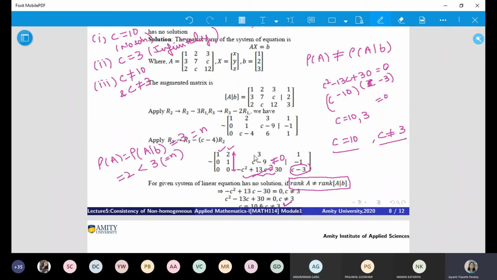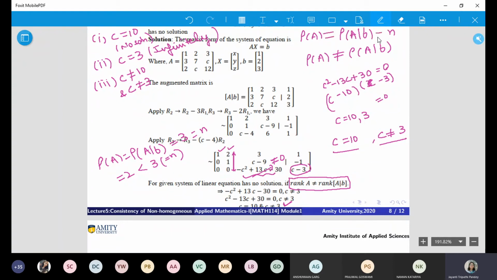For same question, this same question can be converted in any of the 3 forms or even a 4th form also. So the concept should be clear to you: what is the relationship between rank of A, rank of augmented matrix and number of variables. For consistency, they have to be equal.